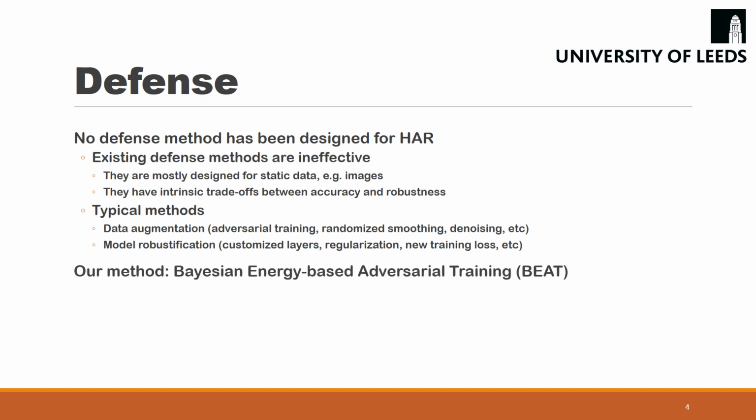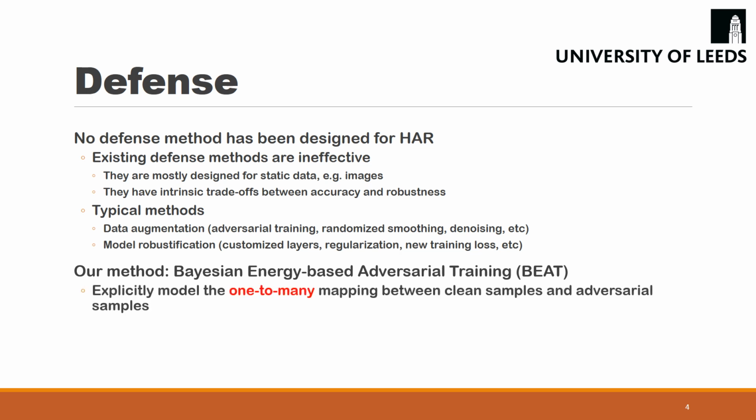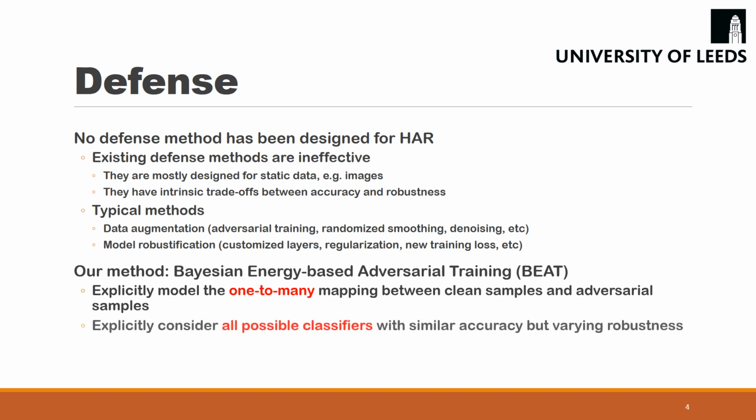In this paper, we propose a new defense method called Bayesian Energy-based Adversarial Training, or BEAT. Compared with the prior art, BEAT explicitly models the one-to-many relations between the clean and the adversarial samples. In addition, it explicitly considers all possible classifiers which can provide similar accuracy but with varying robustness. Lastly, BEAT also comes with a post-train strategy to avoid retraining classifiers.